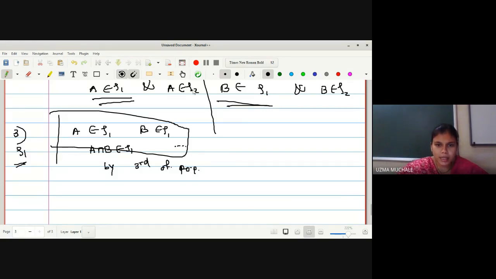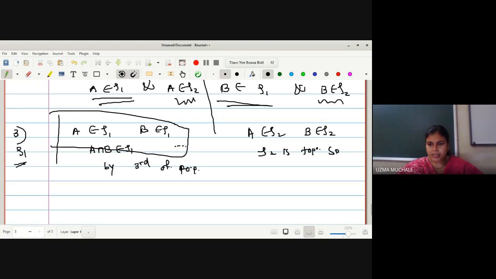In the very similar way, let us select these. A is a member of τ2. The next is B is a member of τ2. And we know that τ2 is a topological space. If τ2 is a topological space, it will satisfy the third property. What is the third property? If A and B are members of τ2, I can directly write A intersection B is also a member of τ2, right?